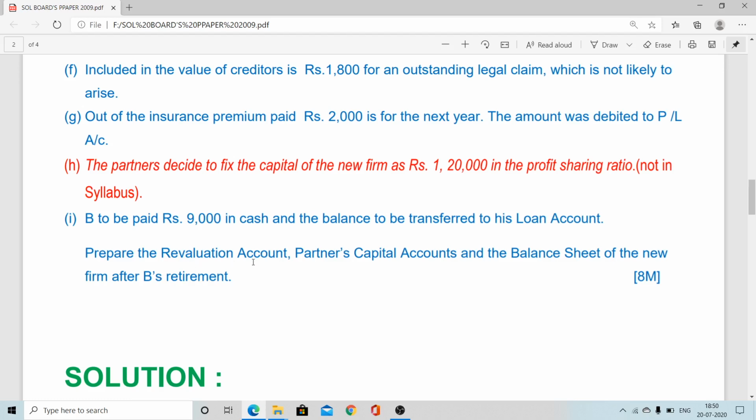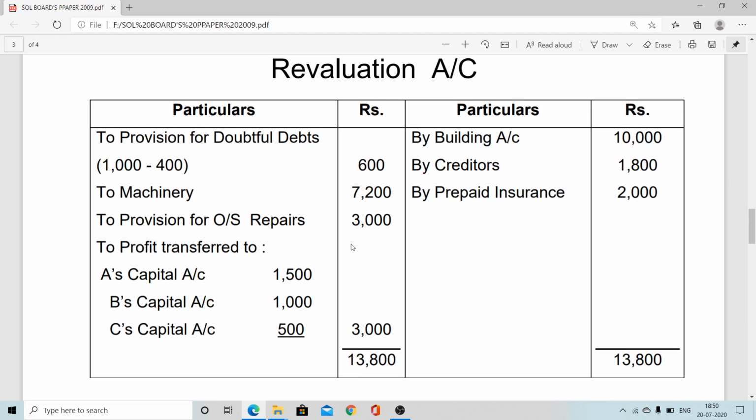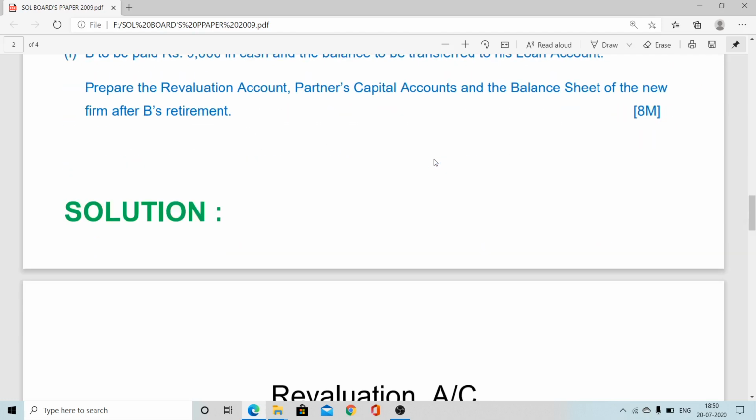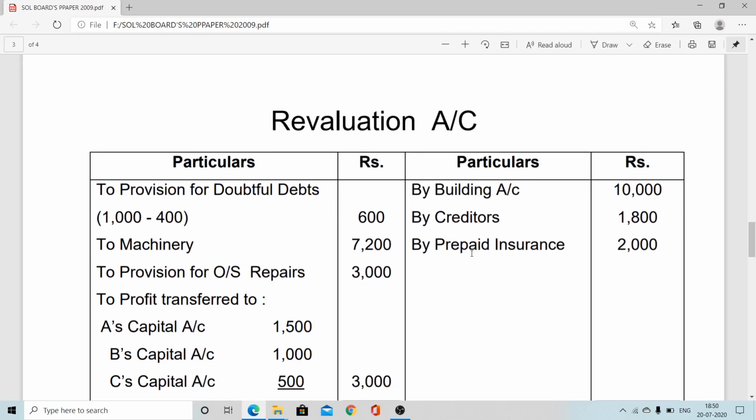Here is the instruction part: revaluation account, partners' capital account and revised balance sheet. You have to prepare first the revaluation account. So these are all related to building increase 10,000, caterers decrease 1,800, and prepaid insurance related to the adjustment which I told here. This is the new adjustment. Whenever that type of adjustment is there, we have to consider it an unrecorded asset and we have to consider it on the credit side of the revaluation account once, and another time on the asset side of the new balance sheet. So therefore prepaid insurance 2000 appears on the revaluation account.